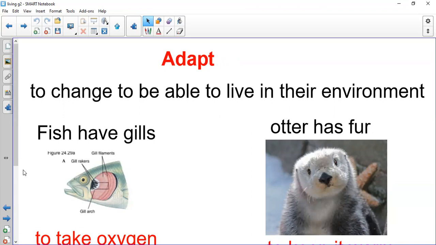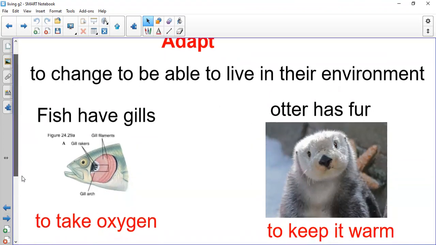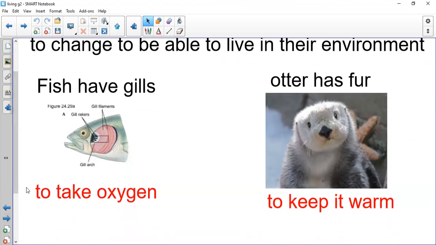We said that fish have gills because the gills help the fish to take oxygen from water. And the otter has fur to keep it warm. And you can adapt to your environment by wearing heavy clothes in winter and light clothes in summer. This is the first lesson in the environment chapter, and this was the end of the first lesson.